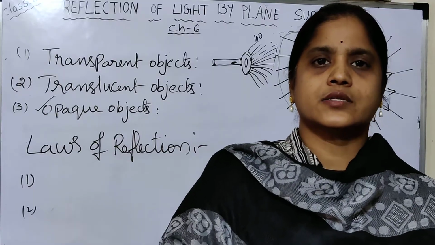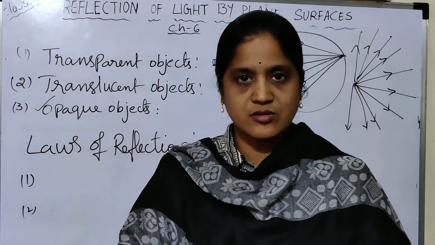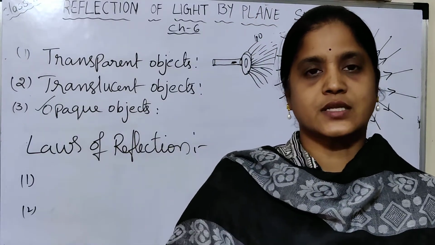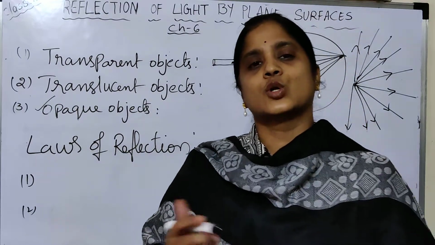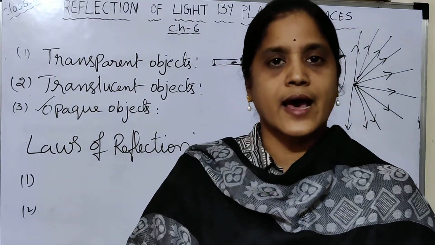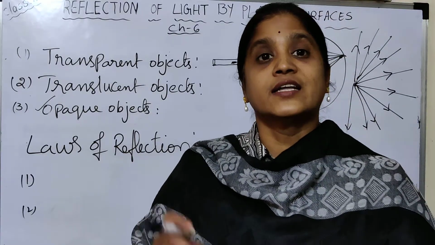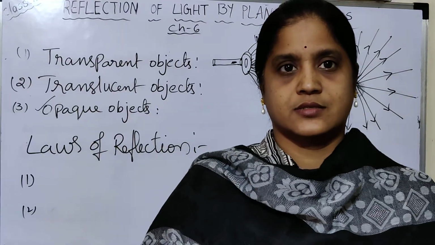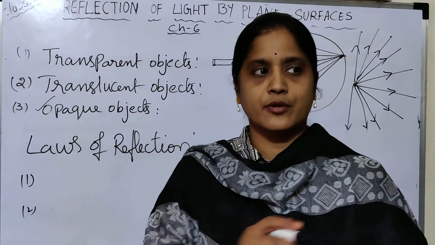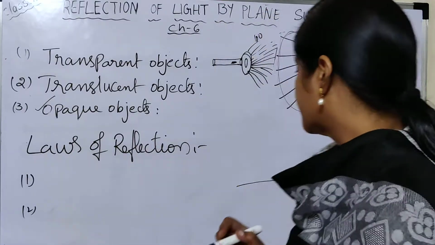In olden days they were coated with silver, and nowadays silver is costly, so at present they are coating with aluminum. Aluminum is cheaper than silver, and these two are the best reflectors of the mirrors.